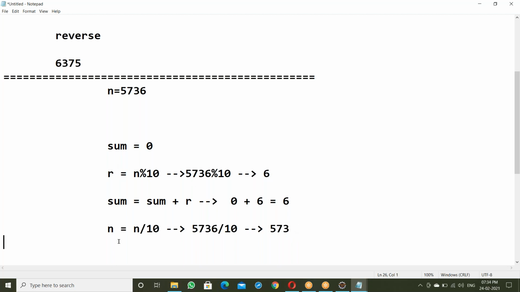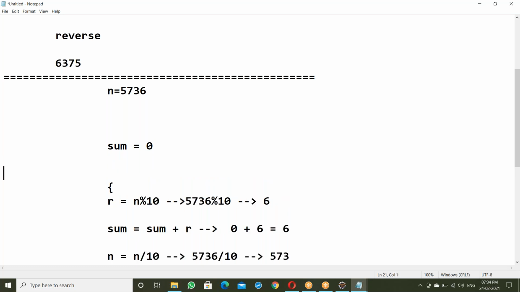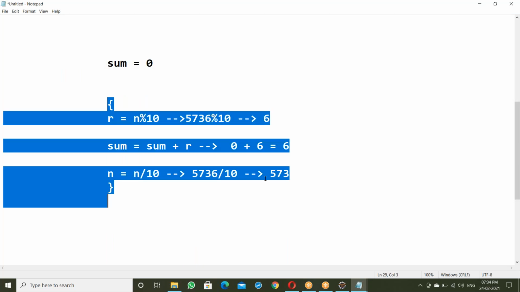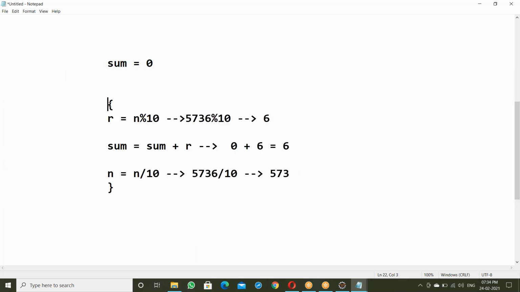After getting 573, next we should get 3, which means the remainder comes again. Just repeat these steps, from starting to ending, and place them in a loop. Now the n value is 573. Go to the starting: 573 mod 10, the remainder is 3. Now sum equals previous sum 6 plus 3, so it's 9.